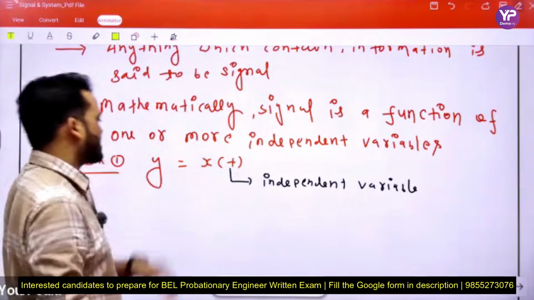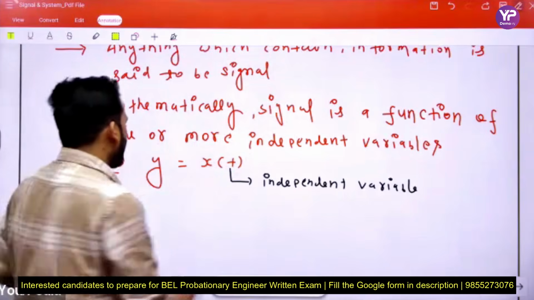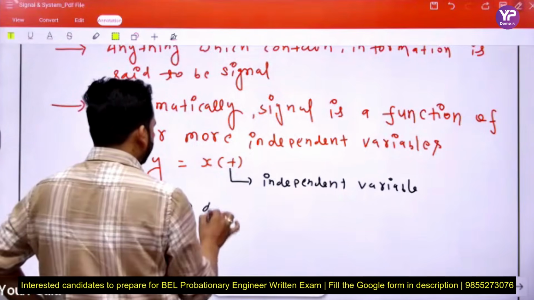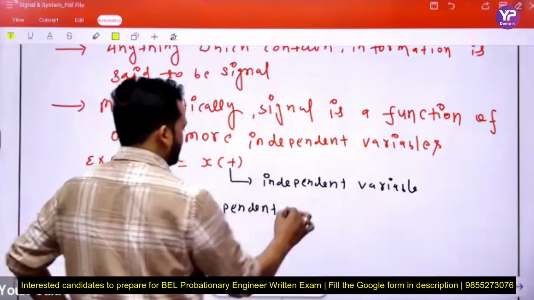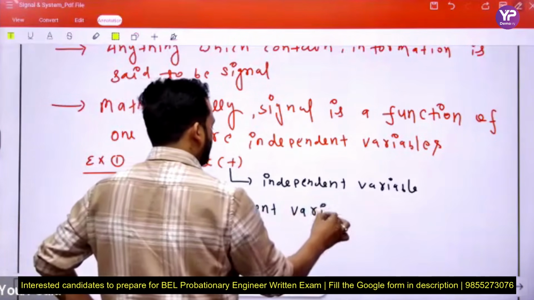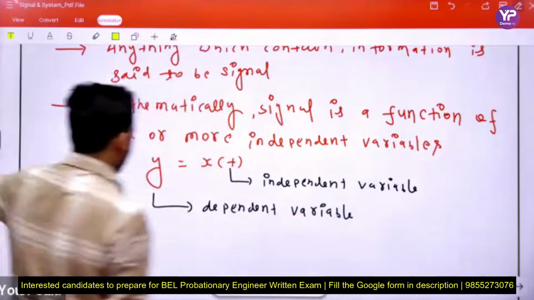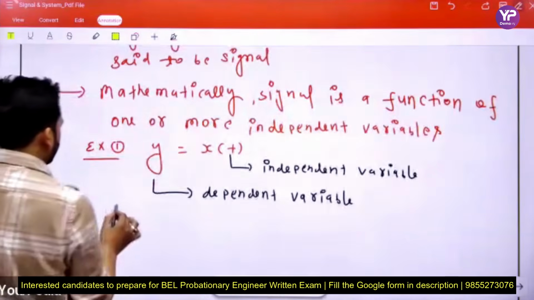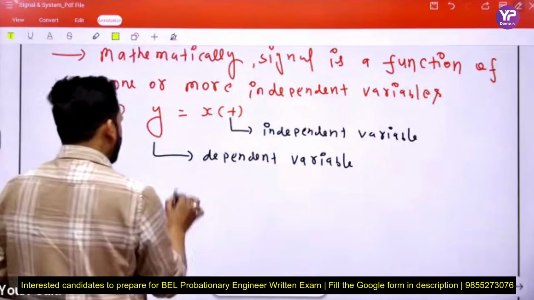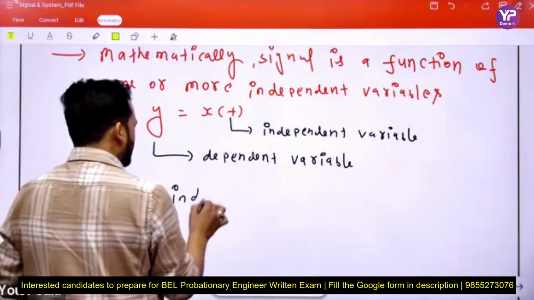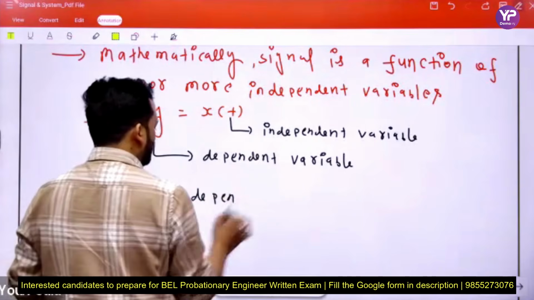Here we consider one example. The independent variable here is time, and y is the dependent variable.